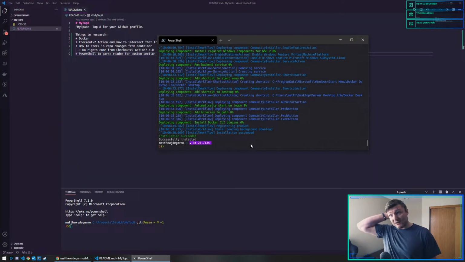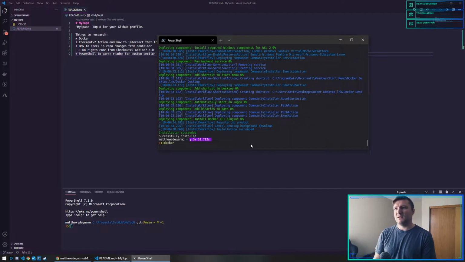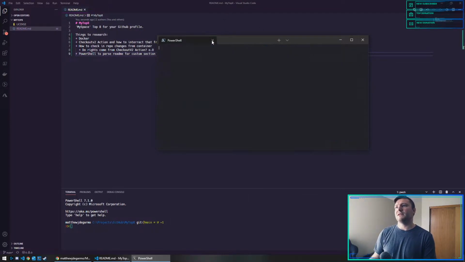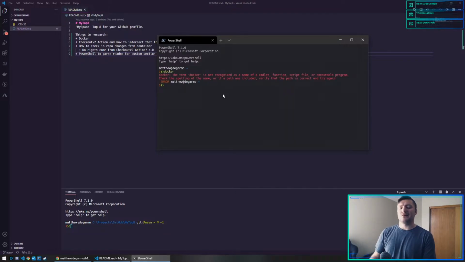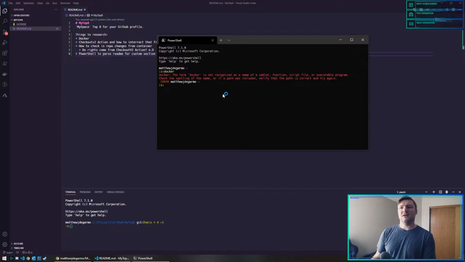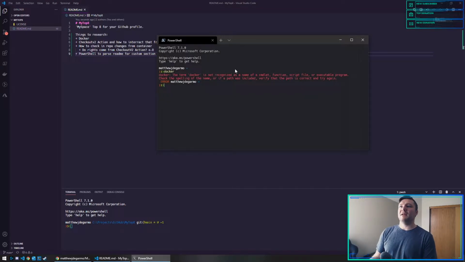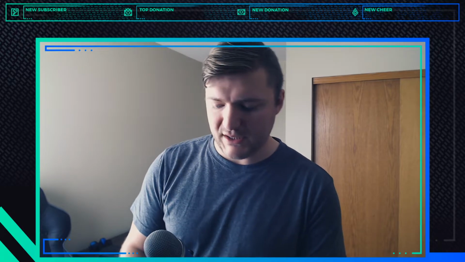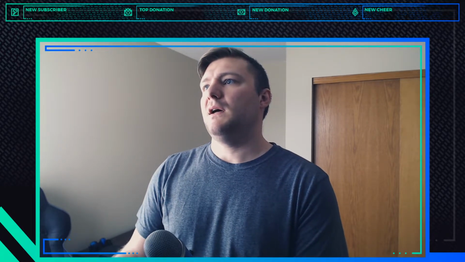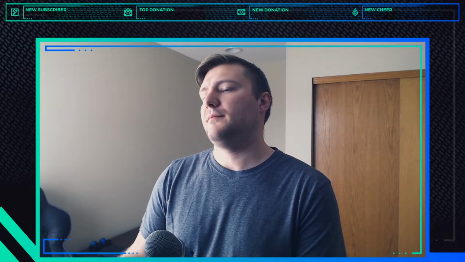Okay, Docker's installed finally. Maybe I have to restart PowerShell. Docker desktop. Do I have to? I wonder if I have to just run it one time before I get the CLI. Oh, okay. I think I'm gonna have to reboot this box real quick. I'm just gonna restart this PC real quick.